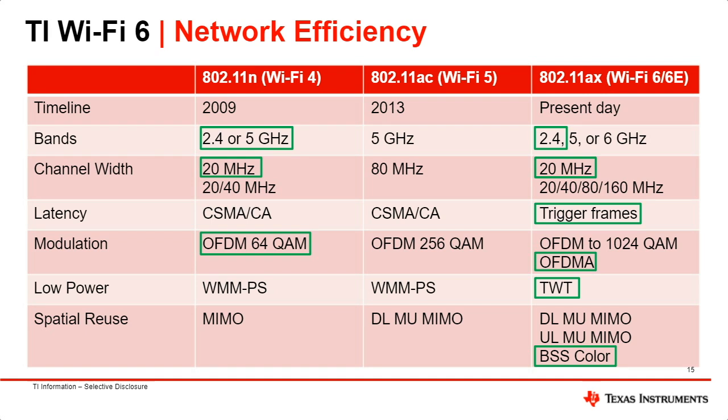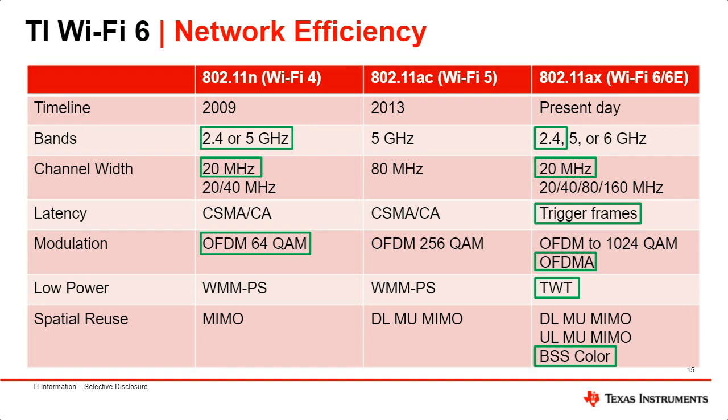With trigger frames, the data transmission is now deterministic. The AP can now identify how much throughput or airtime each client requires and then allocate time accordingly. The AP relays this information to the connected clients through trigger frames, completely removing the need for listening before talking.